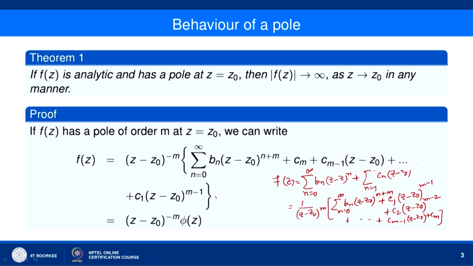So, we can write like this, if f(z) has a pole of order m at z equal to z naught. Now, this is equal to (z minus z naught) to the power minus m into phi(z), and phi(z) is this Taylor series.